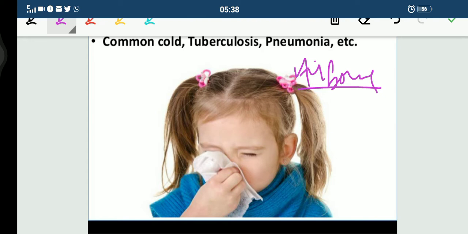For example, little droplets are thrown out by an infected person on sneezing or coughing. These droplets can be breathed in by someone standing close, and the microbes get a chance to start a new infection. For example, you can see here we have common cold, tuberculosis, pneumonia. These are the diseases which spread through air.